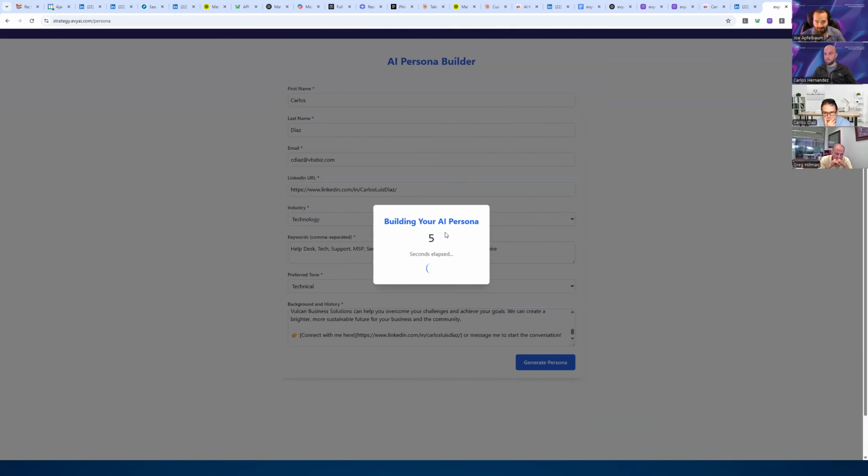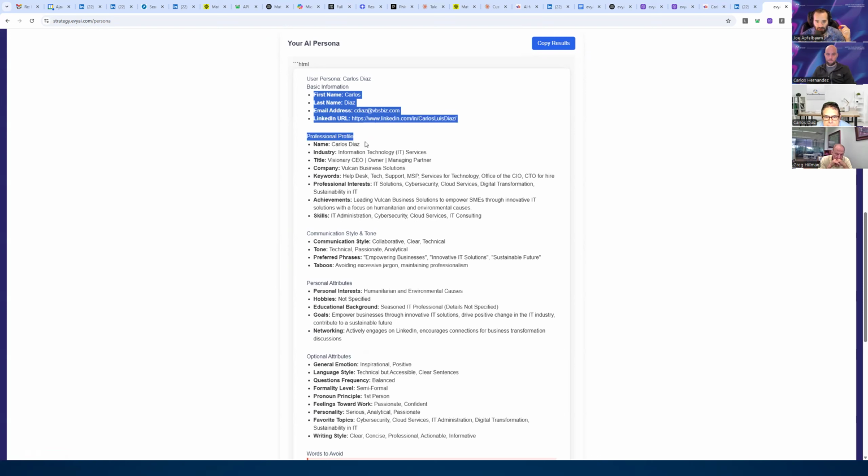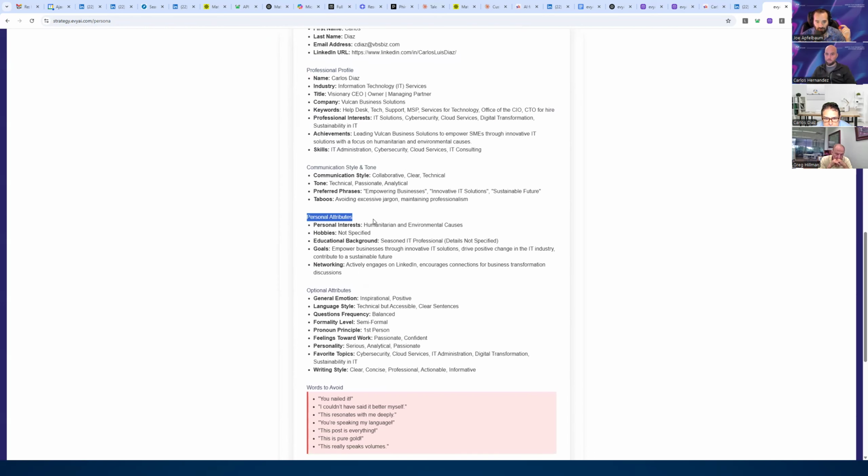This is basically sending it to an AI, and the AI is writing up your persona using a specific prompt. And I'll give you guys the prompt as well and show you how to find the prompt. So this is what it does. First name, last name, email, LinkedIn, professional profile, communication style, personal attributes, and then optional attributes.